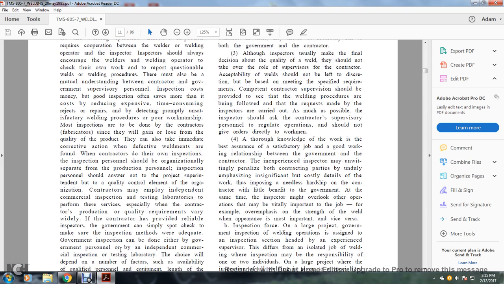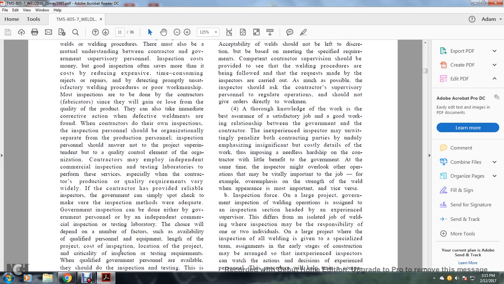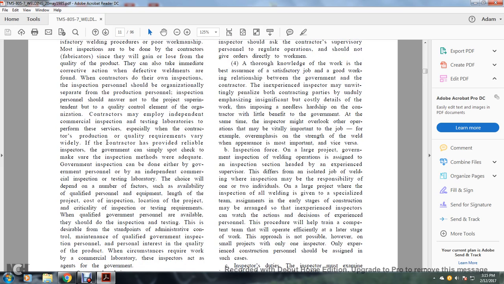widely. If the contractor is provided with reliable inspections, the government inspector can simply do a spot check to make sure the inspection methods were adequate. Government inspection can be done either with government personnel or an independent commercial inspection testing laboratory, with the choice depending on a number of factors such as availability of qualified personnel, equipment, length of the project, cost of the inspection, location of the project, and critical inspection or testing requirements.